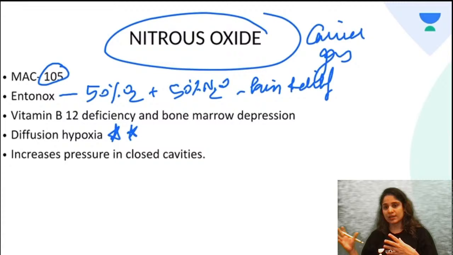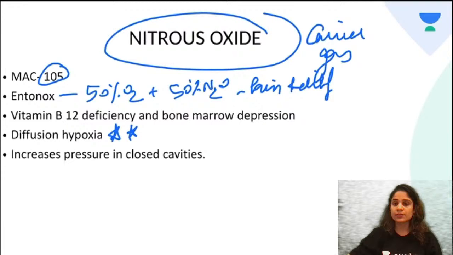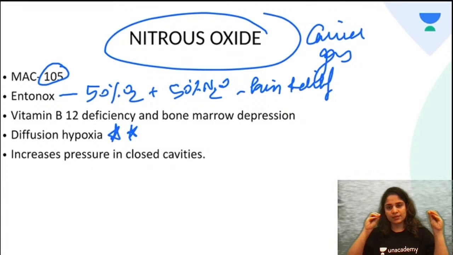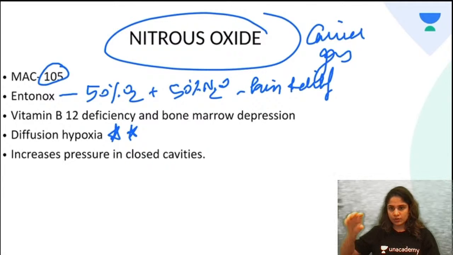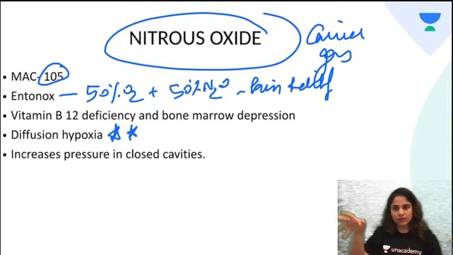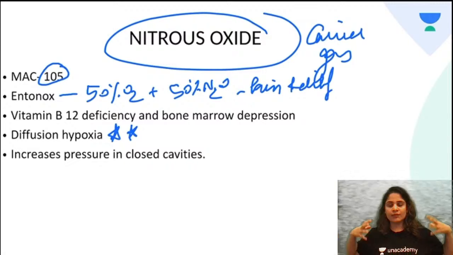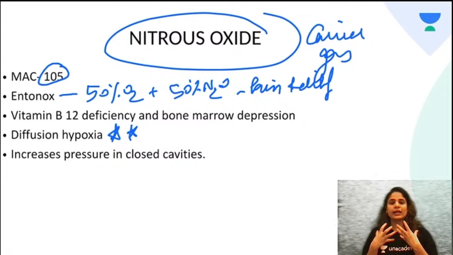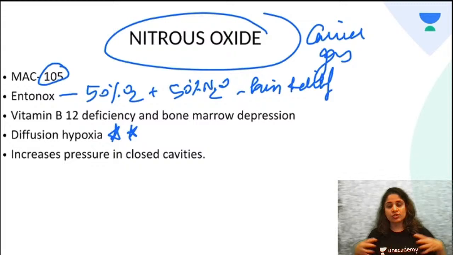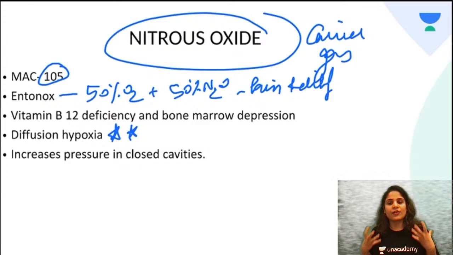Okay, now important thing about nitrous oxide is it causes something called diffusion hypoxia and the second gas effect. Now let's see what is diffusion hypoxia. Now this nitrous oxide is a very lipid soluble gas. Okay, so towards the end of surgery, when you're switching off the nitrous oxide, all the nitrous oxide from the brain, from all the different tissues of the body will quickly come back into the lungs. Now here your lungs have very less oxygen and suddenly it is filled with nitrous oxide.